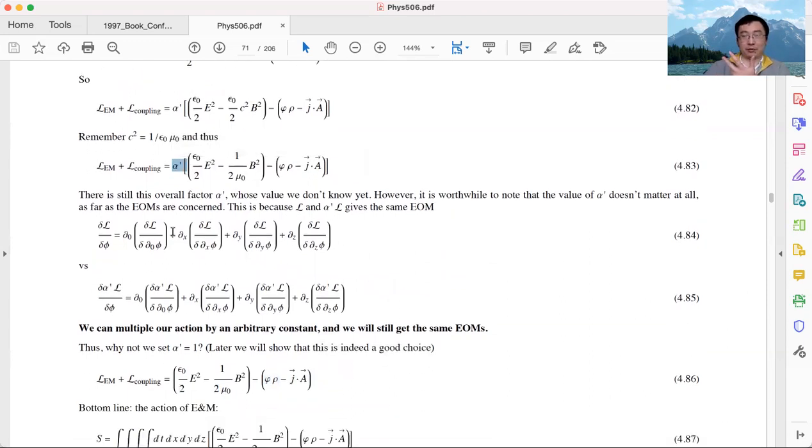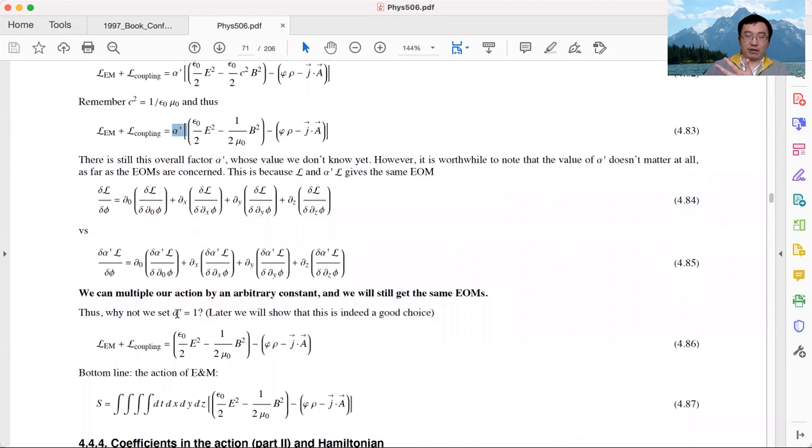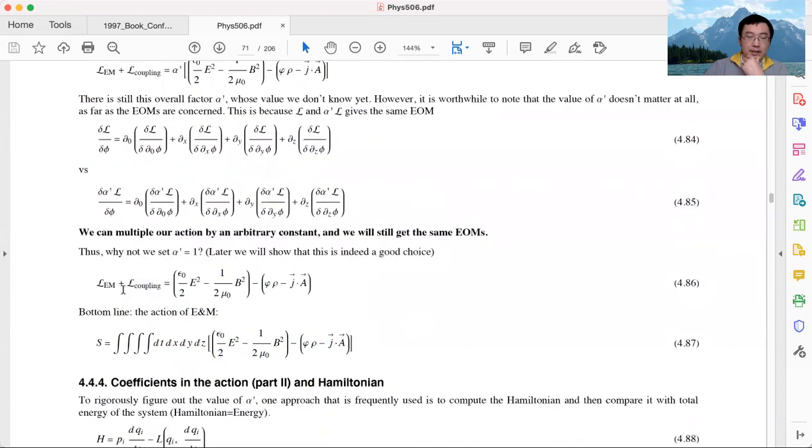We don't need experiment to know it. We can just choose it to be any parameter, and we will get the same equation of motion. So let's just choose alpha prime equals 1. That's the Lagrangian density we use. If this is the Lagrangian density we use, then the action is just the space-time integral of the Lagrangian density. This is the action we should use in EM.